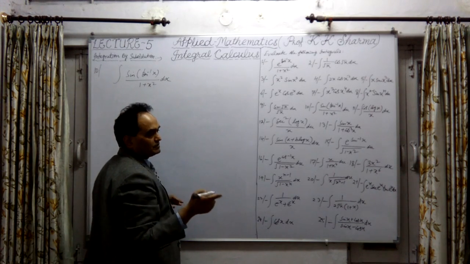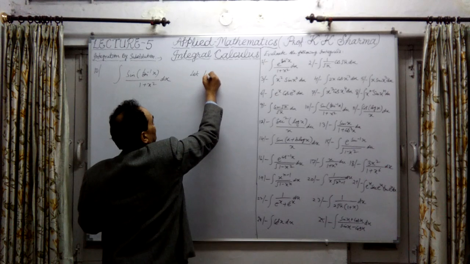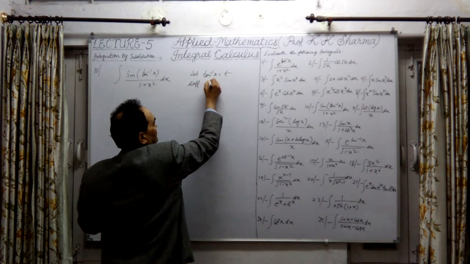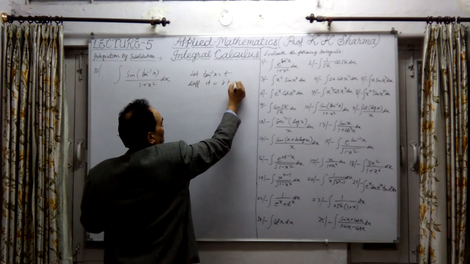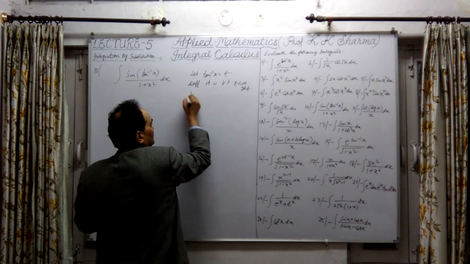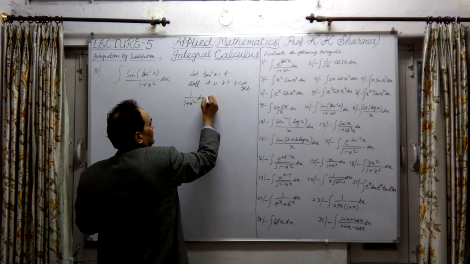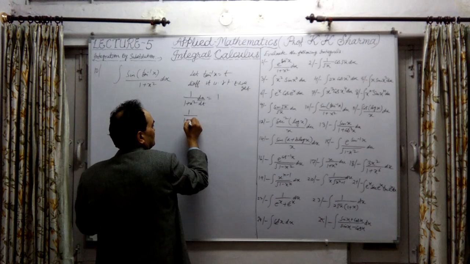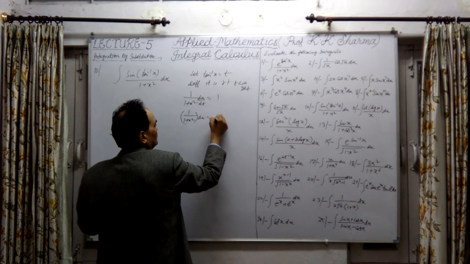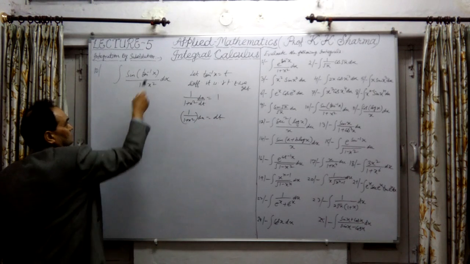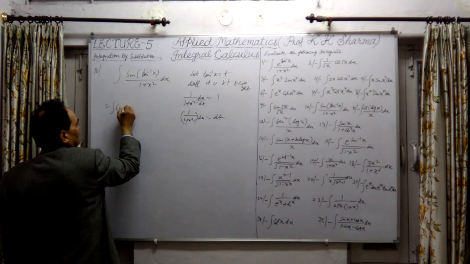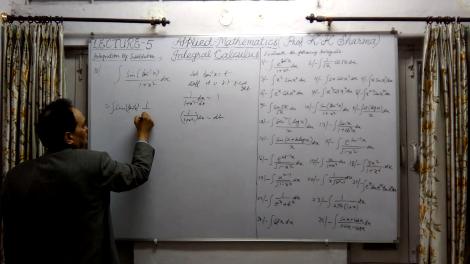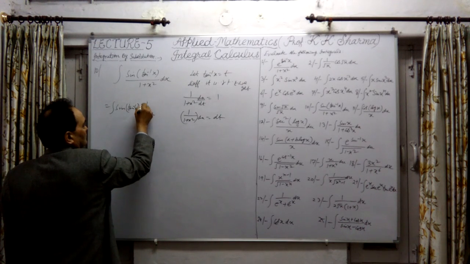So here again, tan inverse x is equal to t, because 1 upon 1 plus x square, you know, is the differentiation of tan inverse x. Let us assume tan inverse x equal to t. Differentiating it, we get 1 upon 1 plus x square into dx upon dt equal to 1, or 1 upon 1 plus x square into dx equal to dt. So now let me write it again: sine of tan inverse x into 1 upon 1 plus x square into dx.